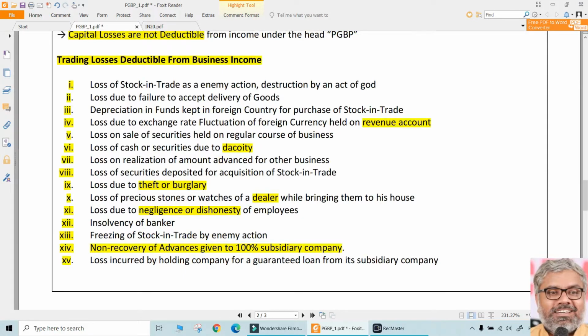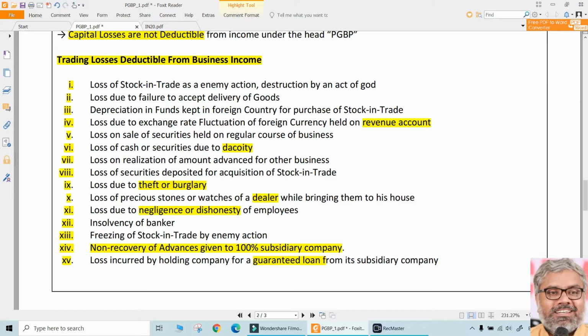And a similar thing: the loss incurred by a holding company for a guaranteed loan from its subsidiary. So same logic. The subsidiary company took a loan from a bank. Who gave the guarantee for that? The holding company gave a guarantee for that. The subsidiary company failed to pay the bank, and naturally the bank will ask the holding company, and the holding company is incurring loss because of that.